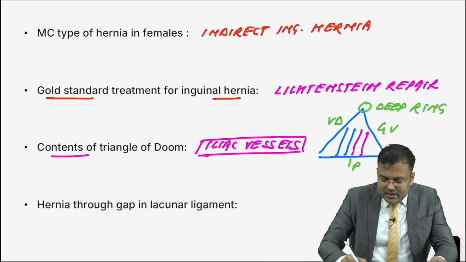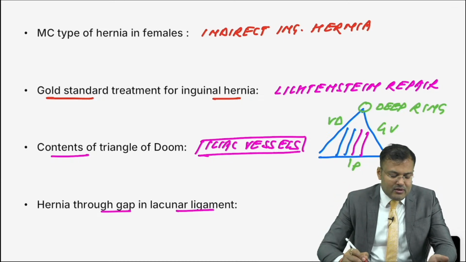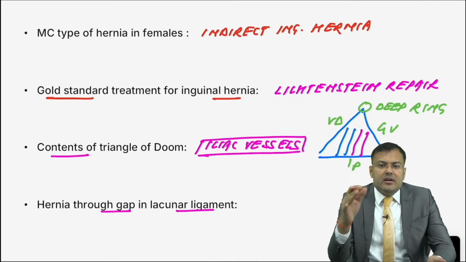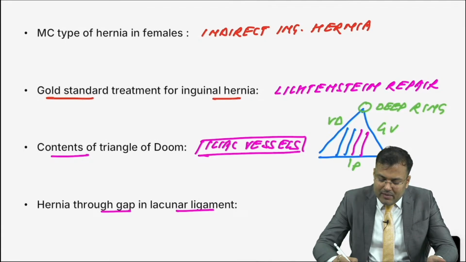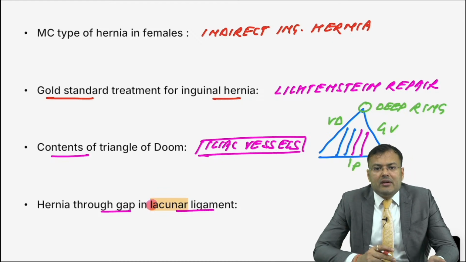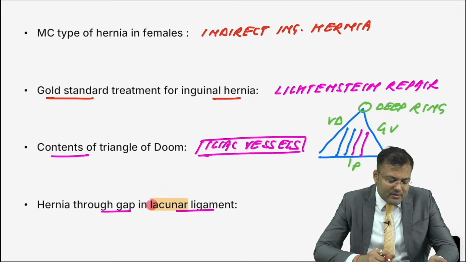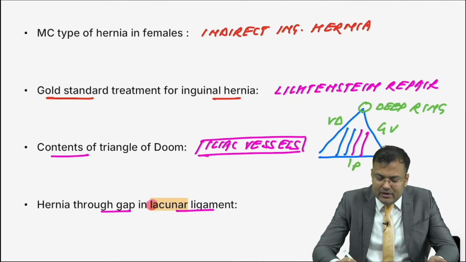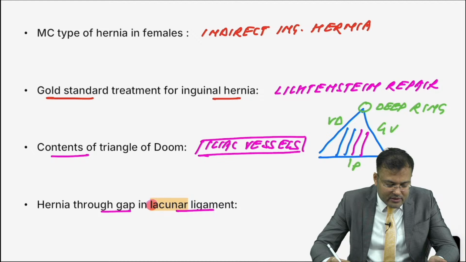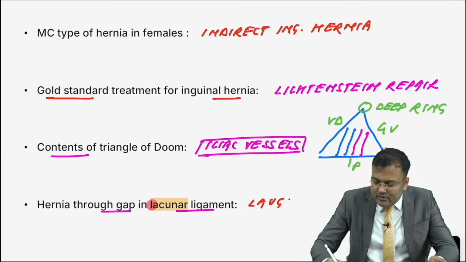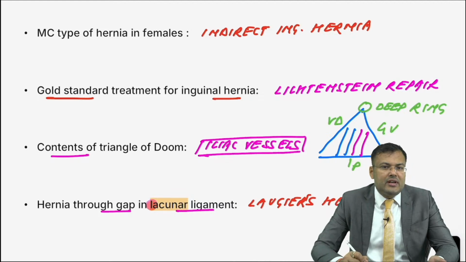Next, there is hernia through gap in lacunar ligament. What's the name of this hernia? I'm giving you the hint. It starts with L. Hernia through gap in lacunar ligament. Yes, halogen 50. First person to reply correctly. Very good, halogen. It is Laugier's hernia. Hernia through gap in lacunar ligament, that is Laugier's hernia.